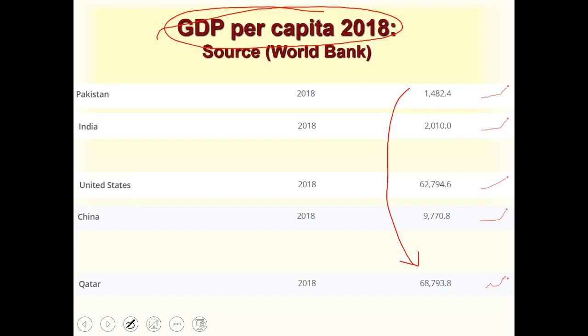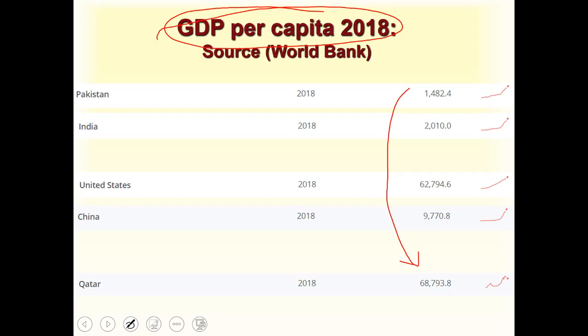But Qatar has 68,793 GDP per capita, which is the highest in the world. Qatar's GDP per person is the highest in the world, but their GDP is almost half that of Pakistan. So this is a better measure.